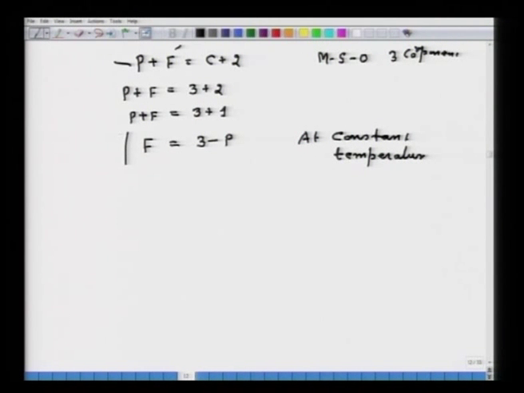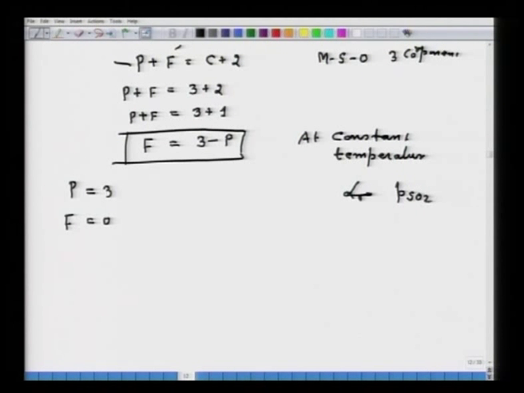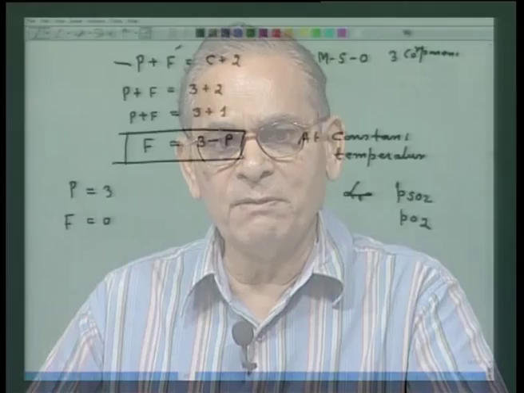Now, from this relation we can construct the predominance area diagram. Note that if P is equal to 3, then the degree of freedom is equal to 0. When you have taken the temperature constant, the variables remain PSO2 and PO2. So, if P is equal to 3, F is equal to 0, which means that in a diagram constructed by plotting PSO2 and PO2, you will get an invariant point, at which all three phases can coexist.